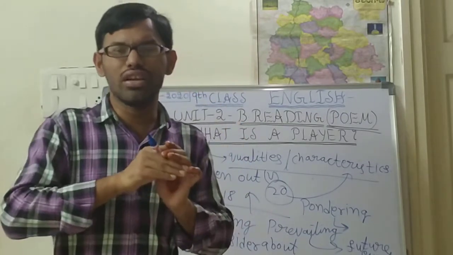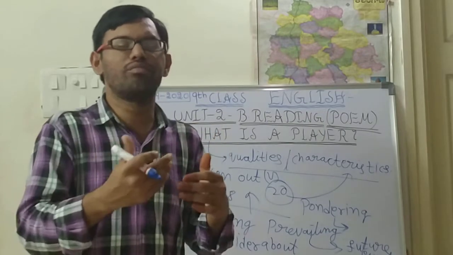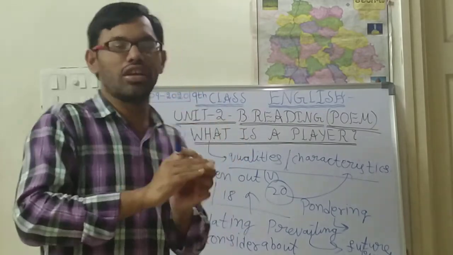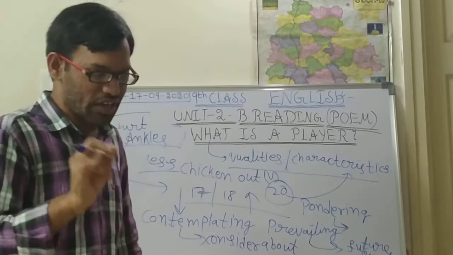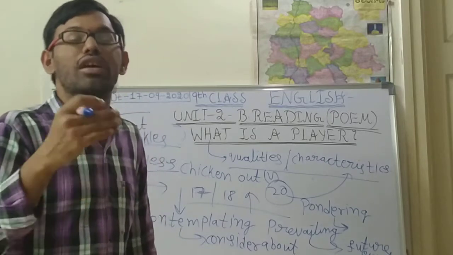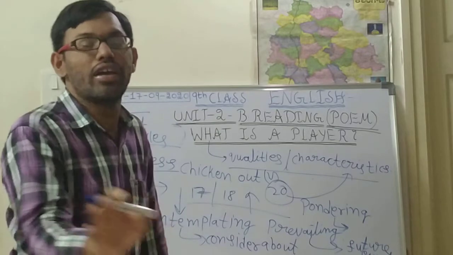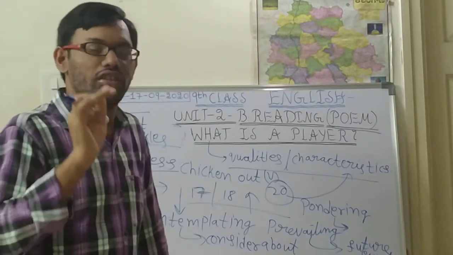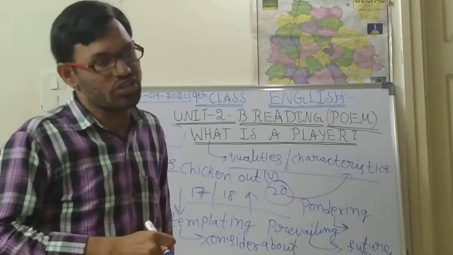No player will play for fear. Every player will play for interest only. Chicken out means to decide not to do something because of fear. Without fear, every player will play the match.